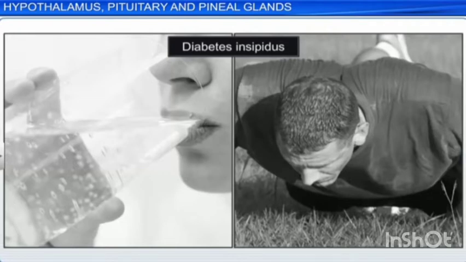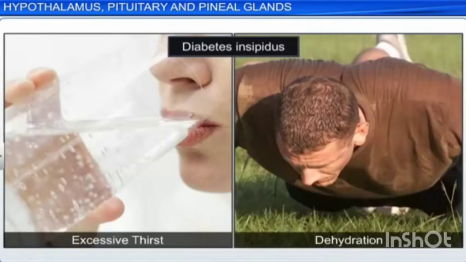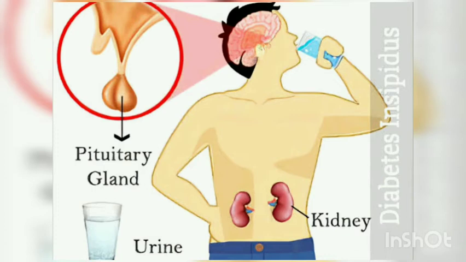ADH deficiency causes diabetes insipidus, which induces production of a large amount of urine. So if a large amount of urine is excreted, it leads to diabetes insipidus, which is due to the deficiency of ADH. Second one is the oxytocin.